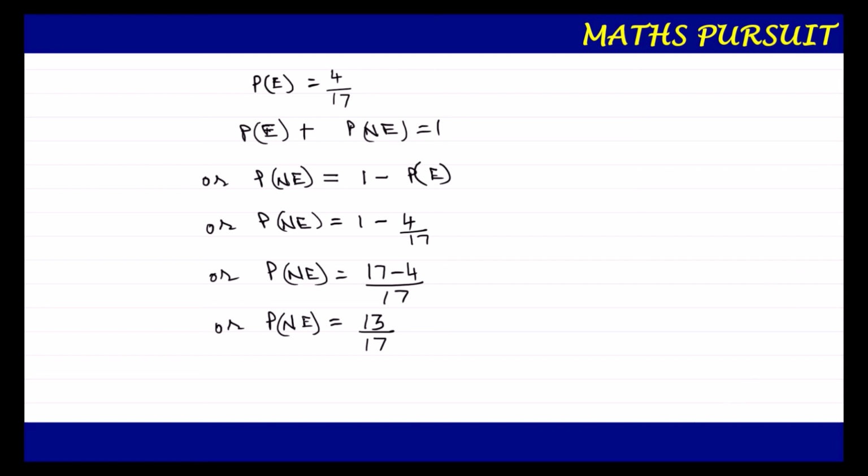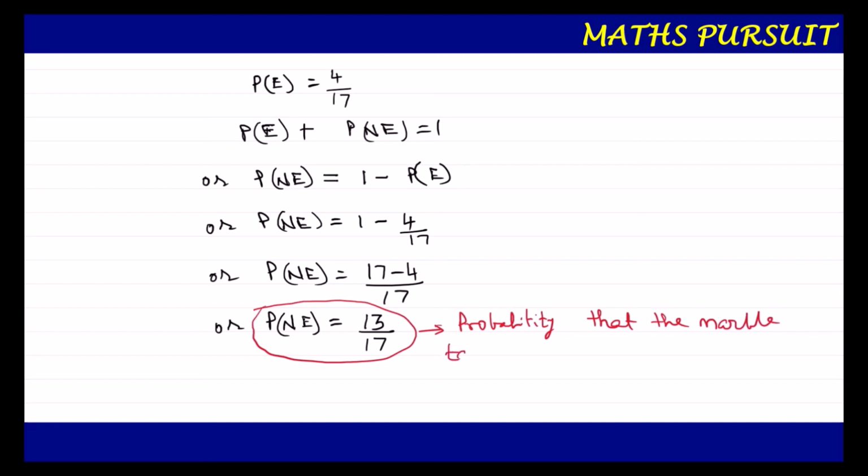This 13 upon 17 is the probability that the marble taken out is not green.